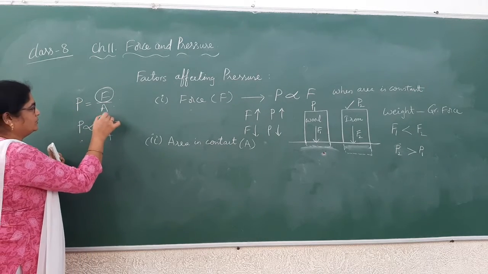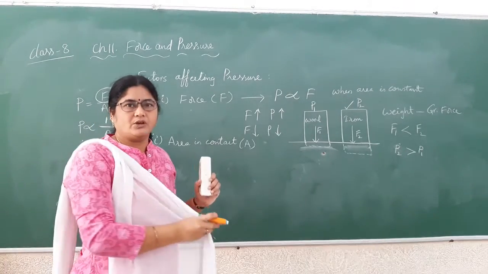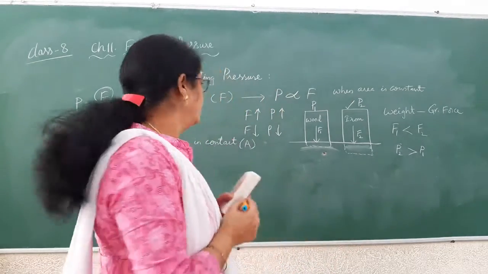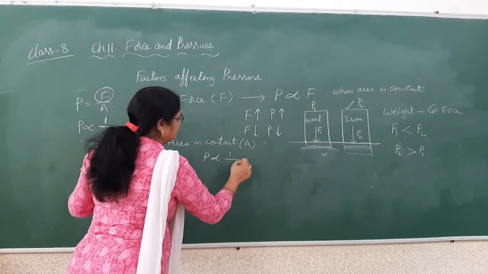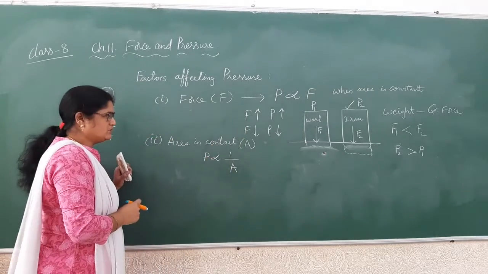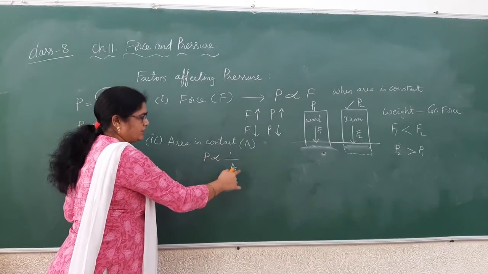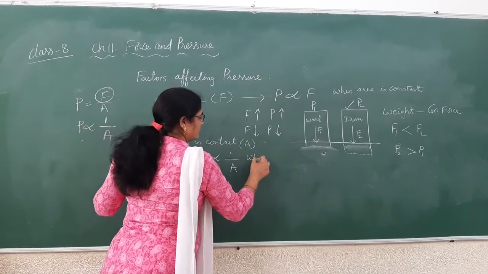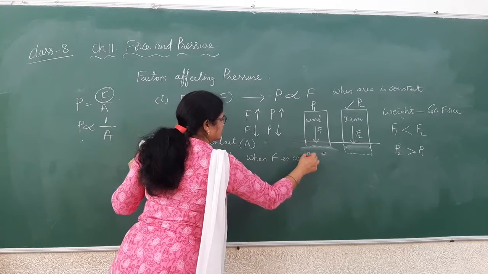It is reciprocal to A, so we call that relation inversely proportional. We call it inversely proportional to area. So pressure changes inversely proportional to area. So P is inversely proportional to area, in the sense we have to write it like this, 1 by A, reciprocal of A, when F is constant, force is constant.